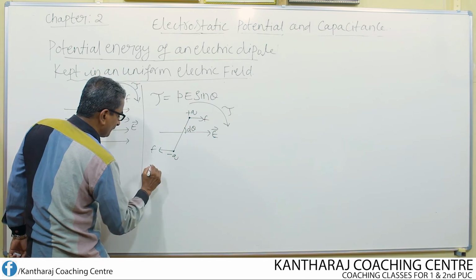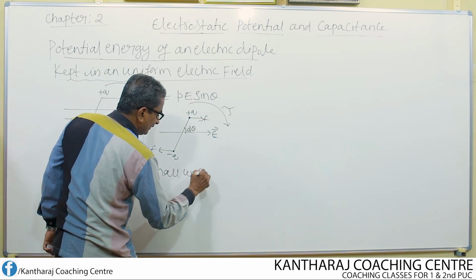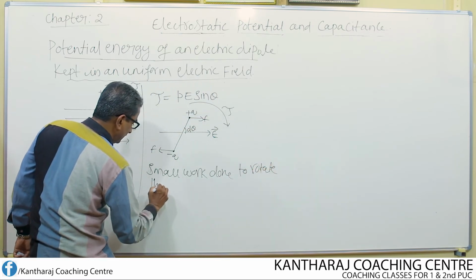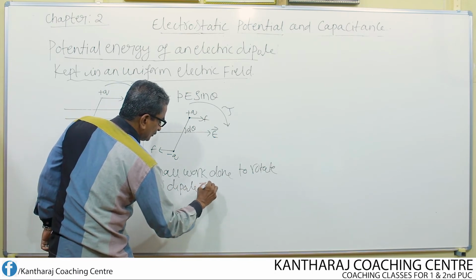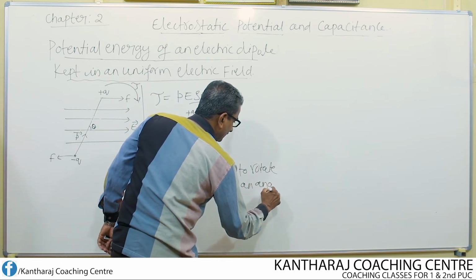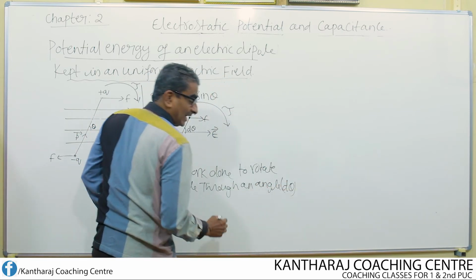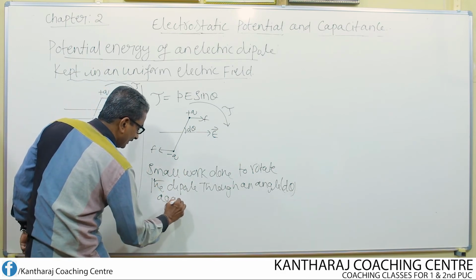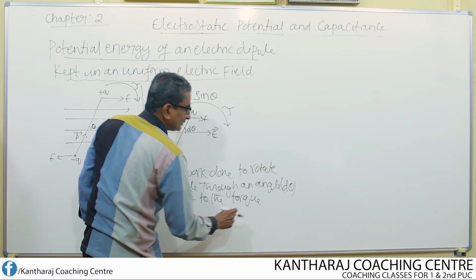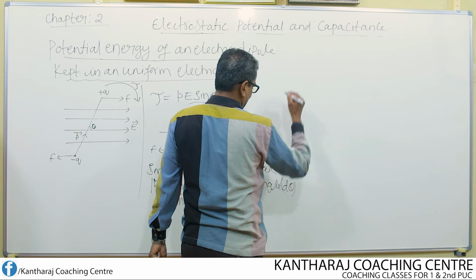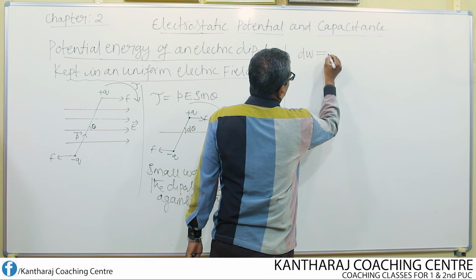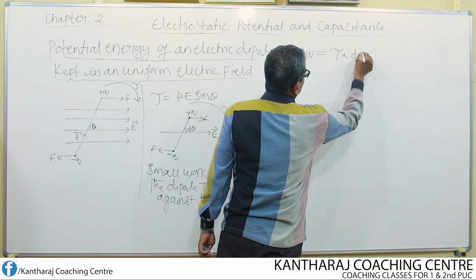So the small work done to rotate the dipole through an angle d theta against the torque is given by dW equal to tau into d theta.